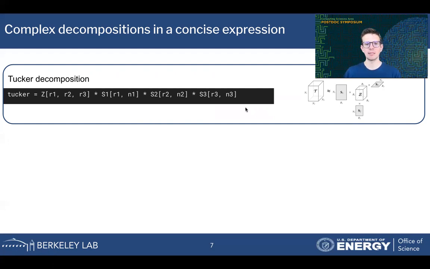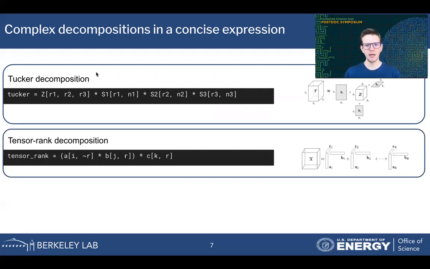And this can be written in a FunFact tensor expression like this. Another well-known and widely used model is a tensor rank decomposition, which can be written in a FunFact tensor expression like this, where we have used this index decorator. The exact meaning of it is not important, but it's an addition to enrich our language even further.